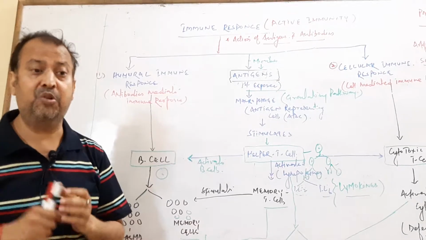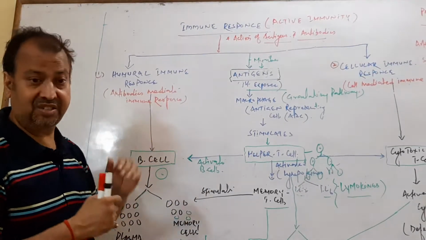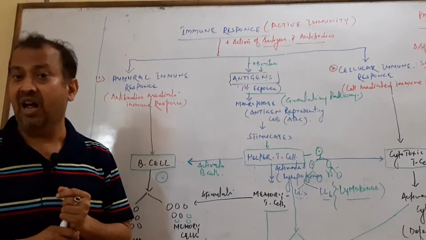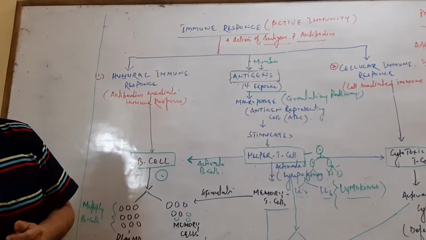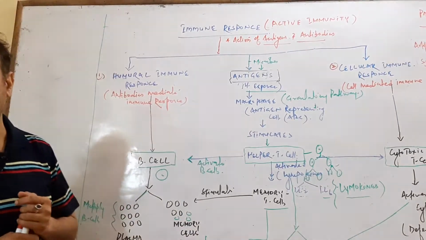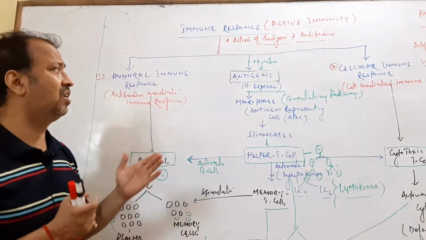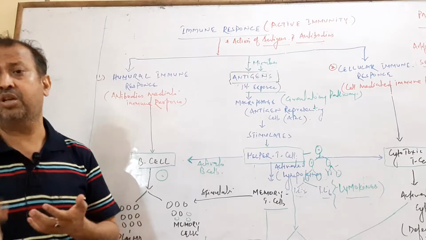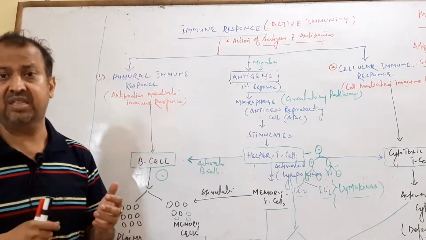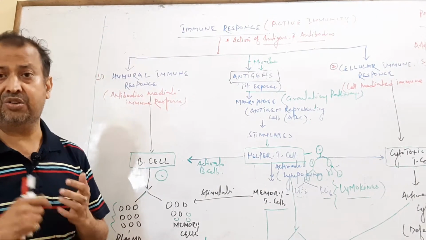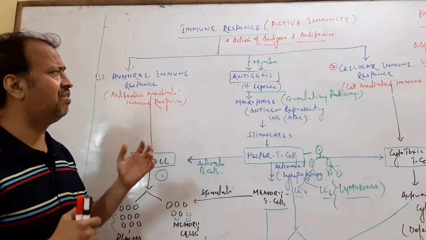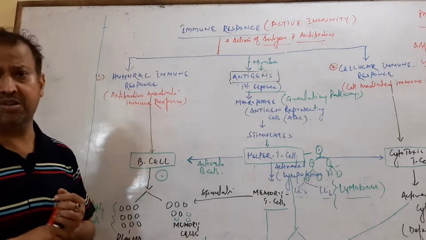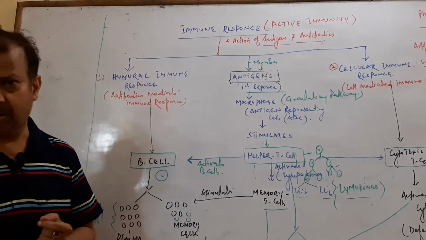The main protein is immunoglobulin, with different structures like IgG, IgA, IgM, IgD, IgE. These are the various types of antibody. The functions of antibodies against antigens include opsonization, neutralization, precipitation, and agglutination. There are various techniques by which antibodies act on antigens and other microbes.